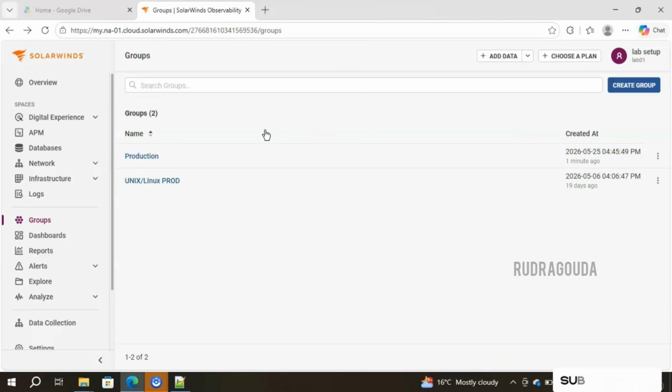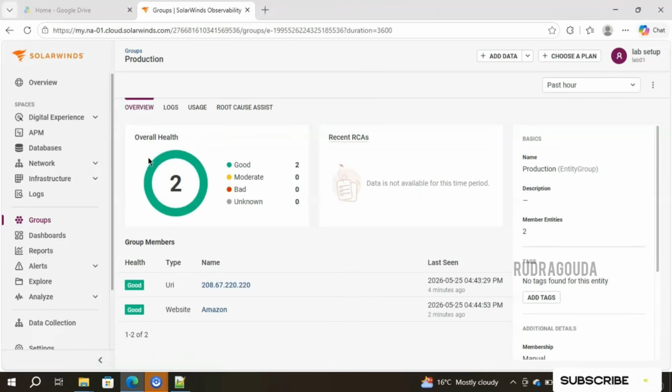Okay, and suppose you want to see the health state or what objects were added into production after creating, then simply click on this one. It will go inside and give the complete information for us. See, total members are 2 and the health state is good, and it means both entities are working as expected. And what are those entities? You will get the complete information.